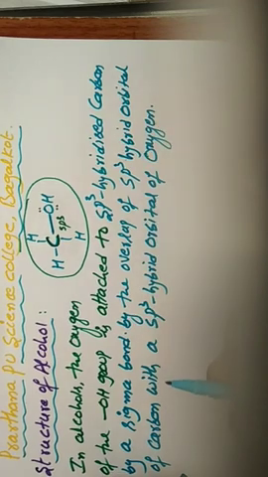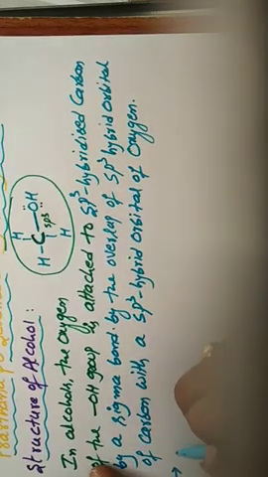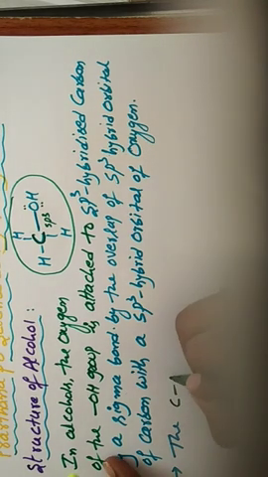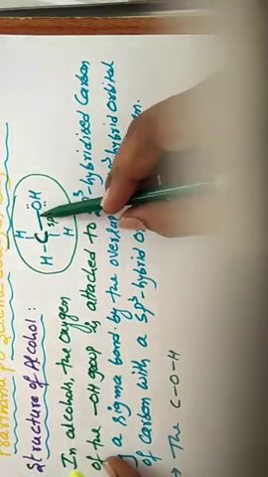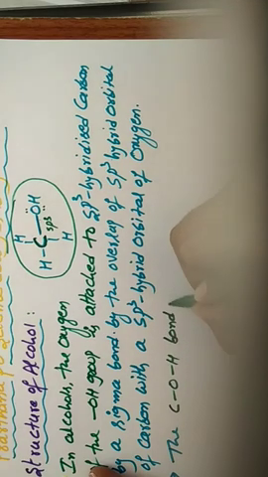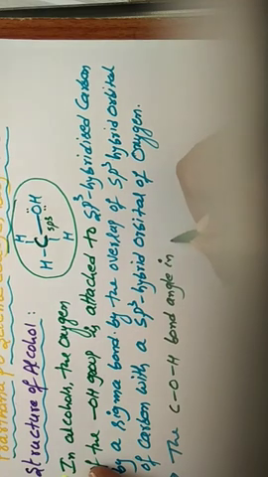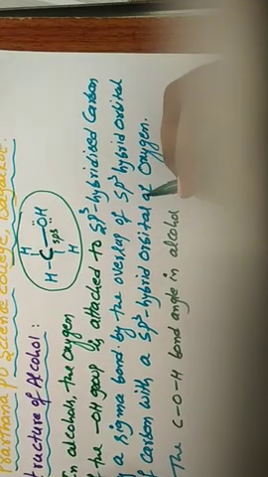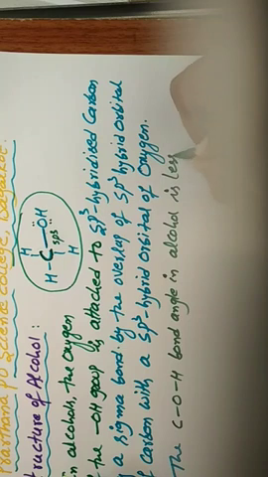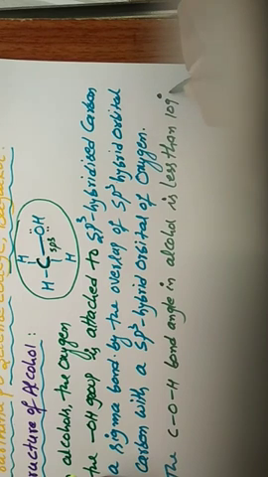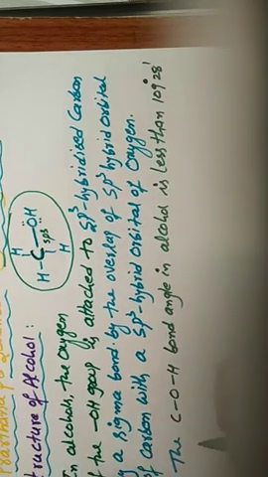So this explanation we will write in statements. In this case, the C-O-H bond angle in alcohol is less than 109 degrees 28 minutes.